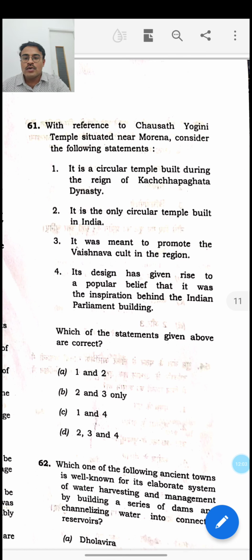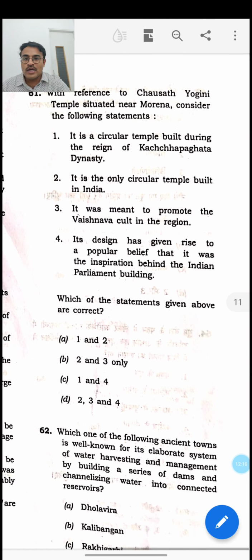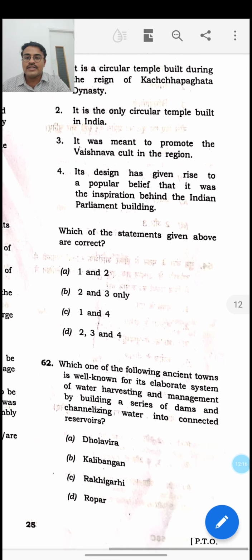Fourth is correct, and 1 should be correct. So the answer for this question is 1 and 4 only, and the ruling dynasty which has established it is this Kachapagata dynasty. So the answer for this question is C.